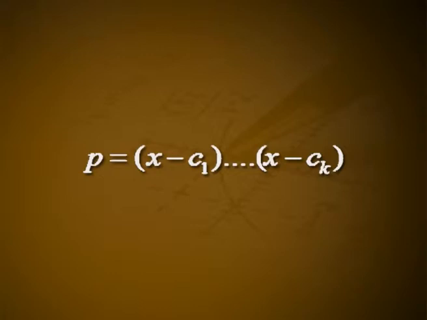To prove the converse, suppose the minimal polynomial for T has the form p = (x - c1)...(x - ck), where c1, ..., ck are distinct elements of F. We have to show that V has a basis consisting of characteristic vectors of T. For this, let W be the subspace spanned by all of the characteristic vectors of T. Then it is enough to show that W = V. For this, suppose W ≠ V and arrive at a contradiction.